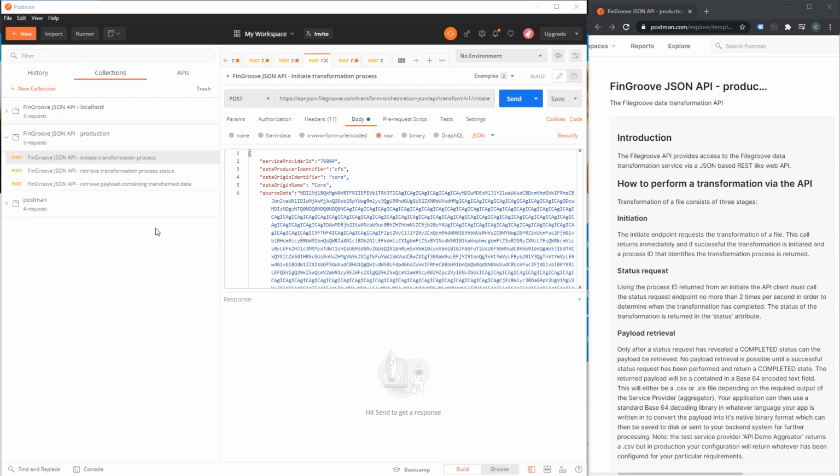Right, so you will see that these APIs are going to be hitting something called FileGroove, which is a baseline financial services specialization that actually sits under Feezily. So there's a few layers going on here, but as developers, I'm sure you'll understand what's going on there. What you will understand is that there are just three very simple API calls that you make when you want to do a transformation.